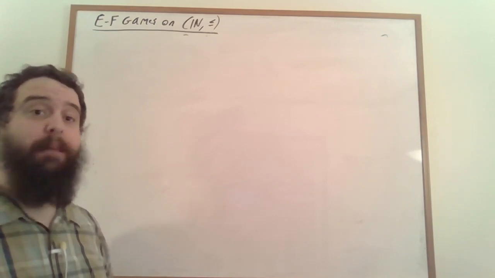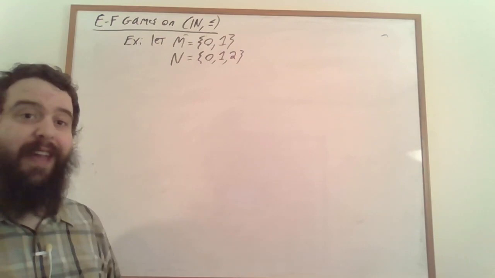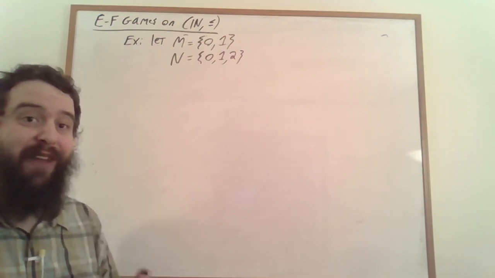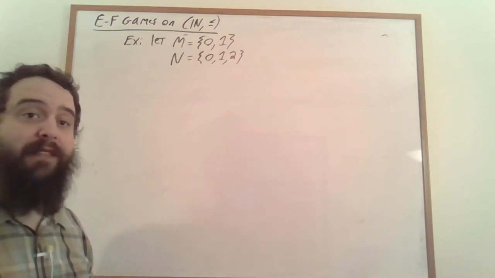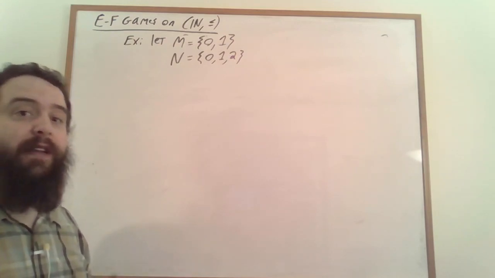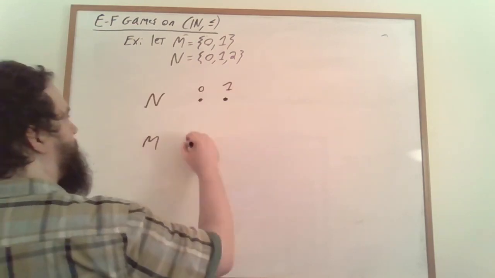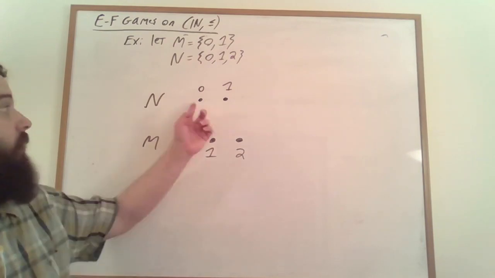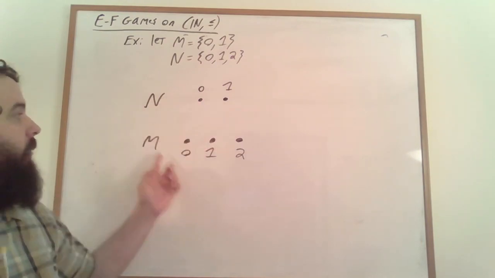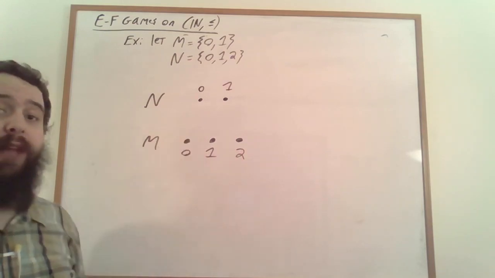Let's do a really basic example. Let's take a look at some structures that don't have any structure to them. They just have elements. So let M be the set containing 0 and 1, and N be the set containing 0, 1, and 2. We can visualize this game like this. We have our 2 elements of M up here, and our 3 elements of N down here, and we would like to match them together.